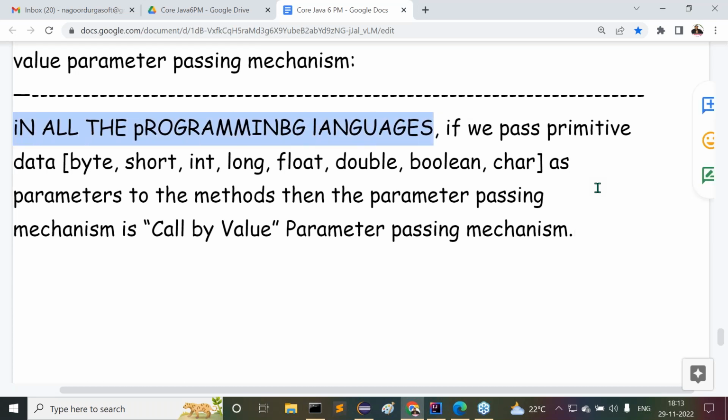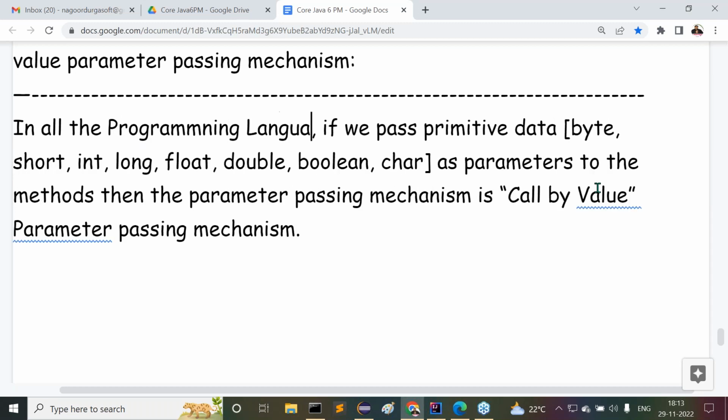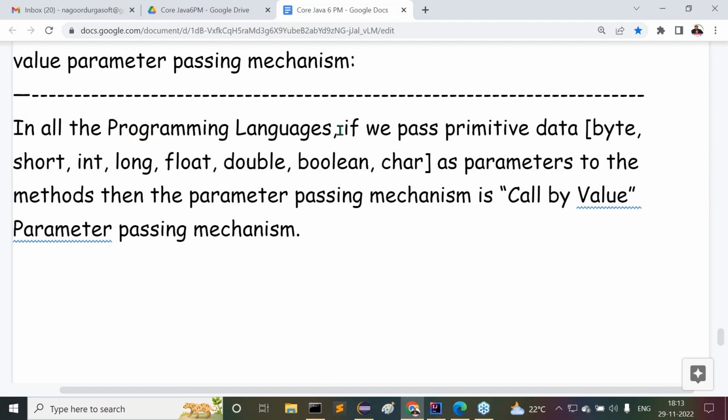Now try to understand it clearly. What is the first point I'm telling you? In all the programming languages, including C, C++, Java, whatever it may be, if we pass primitive data as parameters to the methods, then the parameter passing mechanism is call by value parameter passing mechanism.